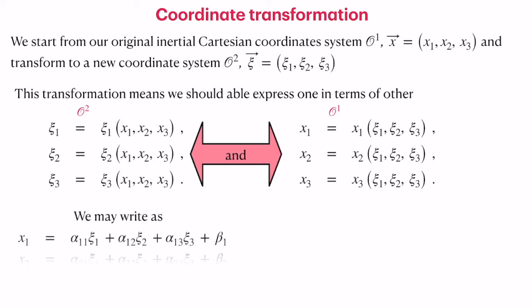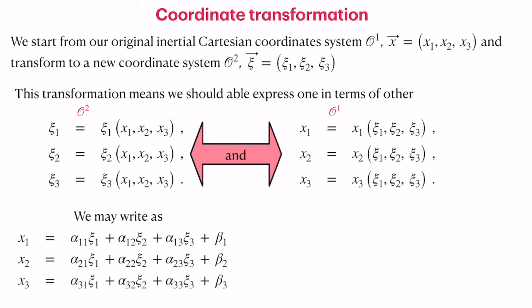Now, for convenience, we can take a specific form of coordinate transformation, which is very popular, which can be written in terms of a matrix if you wish. I do not want to bring in the notation of matrices. We use indices, which is more convenient. So the coordinate transformation we are talking about is given by x1 equals alpha 1,1 xi1 plus alpha 1,2 xi2 plus alpha 1,3 xi3 plus beta.